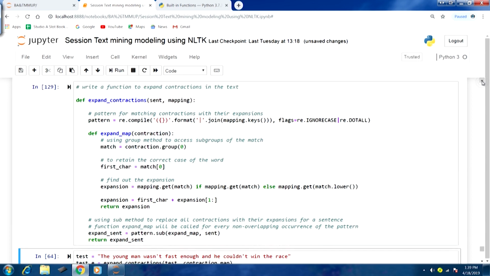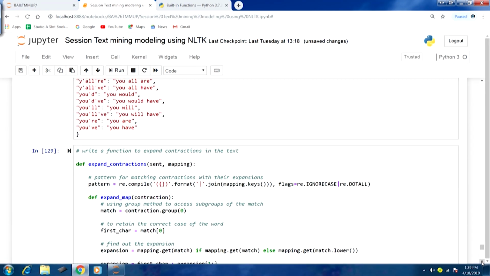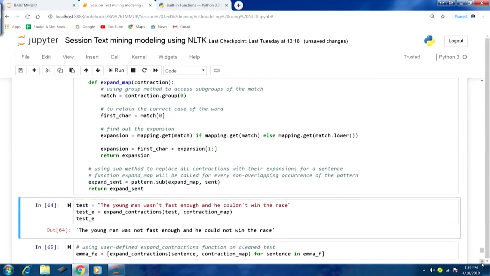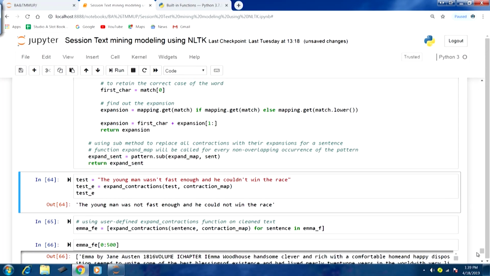Now, once we have done that, the next thing that we require is to use this function. First we will take this test string. In double quotes I am using this string: "the young man was not fast enough and he could not win the race." As you can see in the test string, wasn't is there, which is a contraction, and then couldn't is there, which is also a contraction.